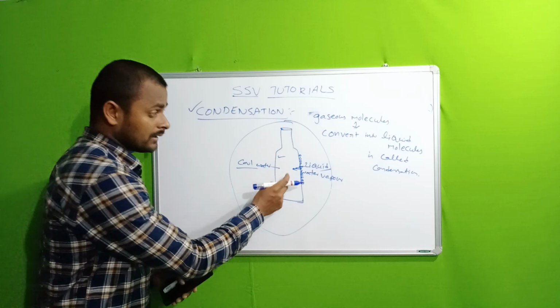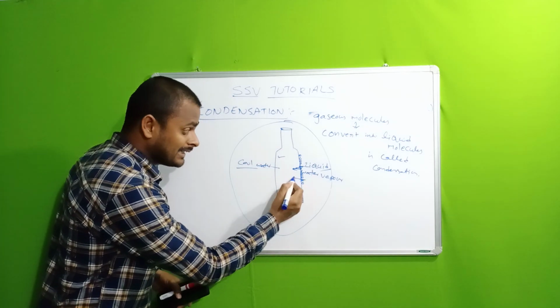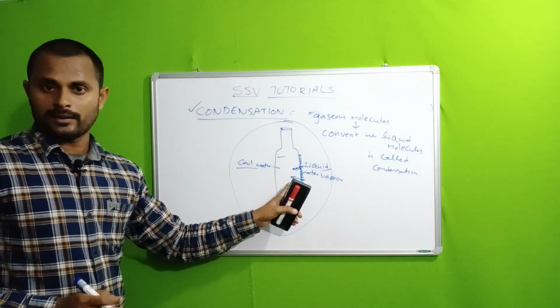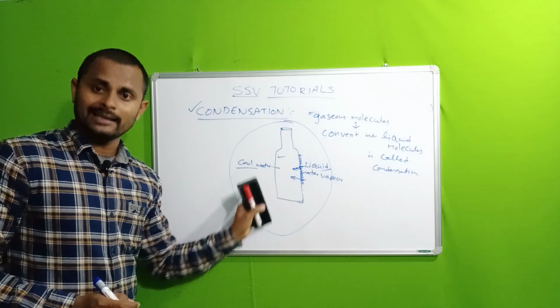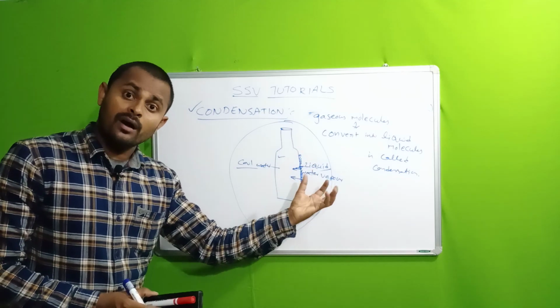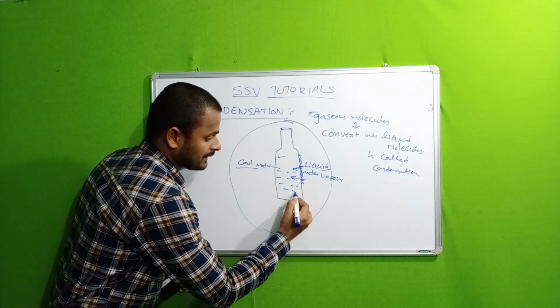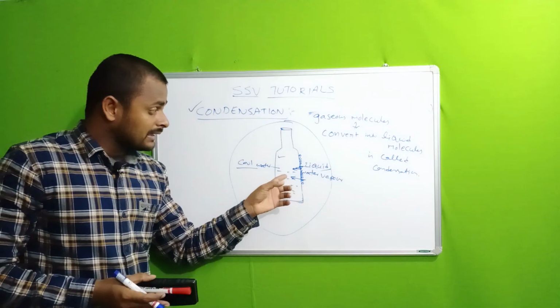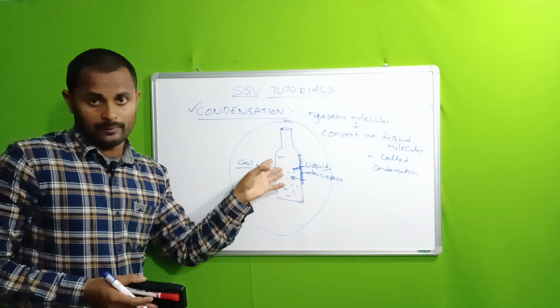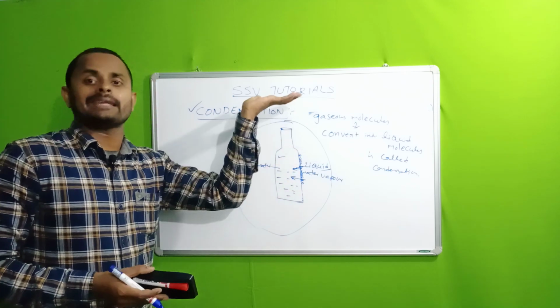In the process of condensation, the water vapor gives some energy to the bottle by losing heat. The water vapor loses heat and the inner water particles gain the heat. So gradually the temperature of the water bottle and the water in the bottle also increases.